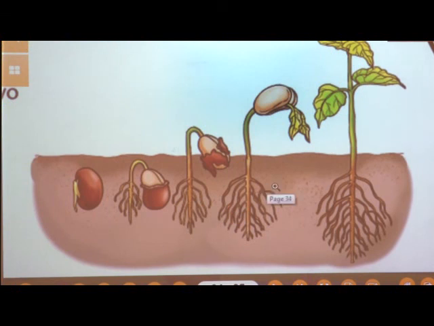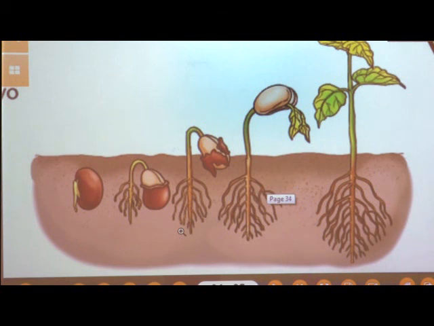Here you can see the picture of the reproduction from seeds, and here also you can see some seeds. Students, as we know, most of the plants reproduce from seeds. So where are these seeds found? These seeds are usually found inside the fruits.